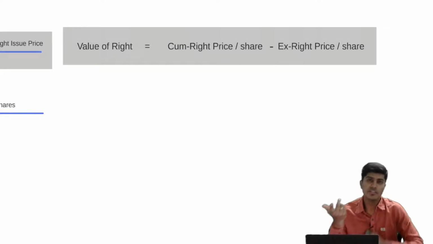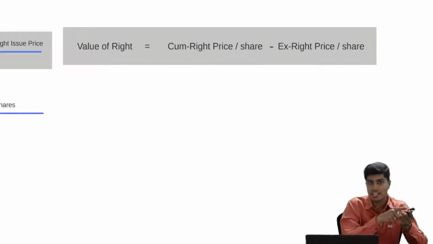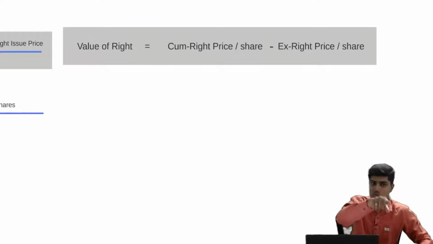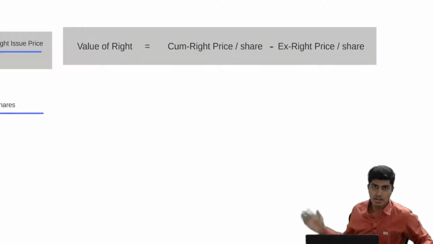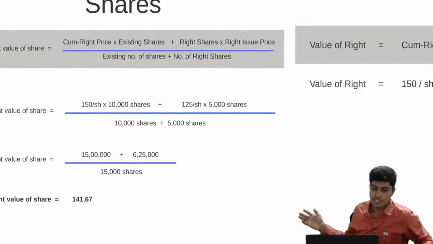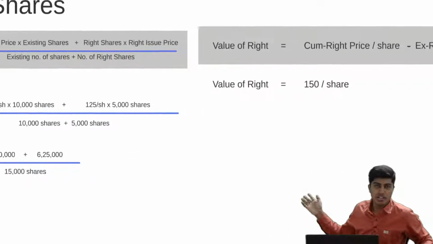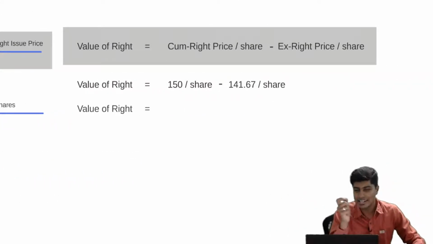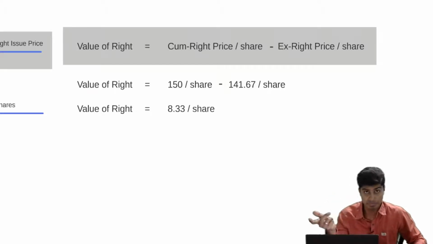Value of right is the difference between cum-right value and the ex-right value. That is, before the right issue, the price is 150. After the right issue, the price is 141.67. We've just found it. See here, 141.67. So if you find the difference between these two, I'll find the value of right is 8.33.